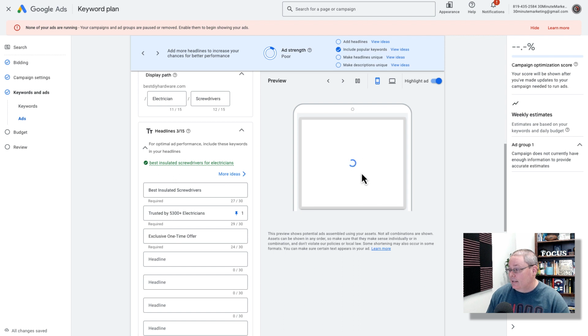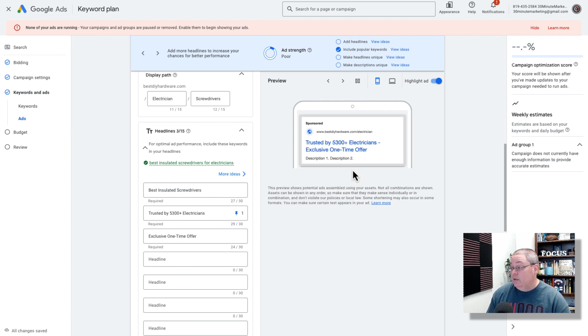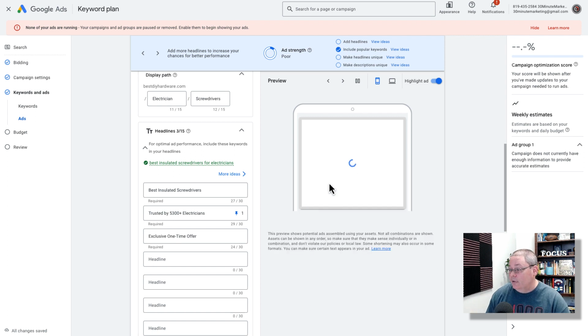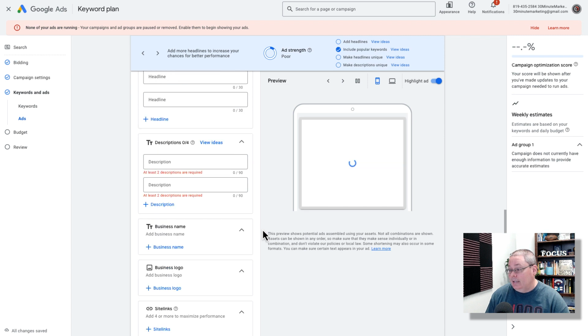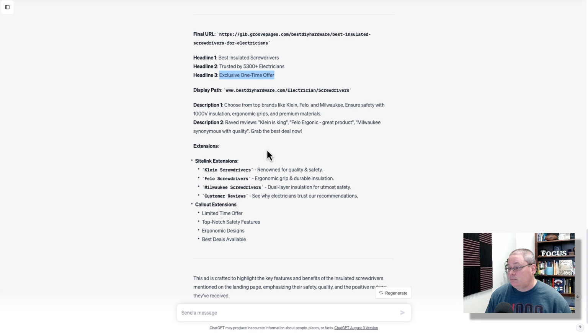You can see right there, trusted by 5,300 plus electricians, exclusive one-time offer. And then we're going to keep scrolling down through here and keep filling out this ad. We need a description. We'll go back to ChatGPT. ChatGPT gave us this description.